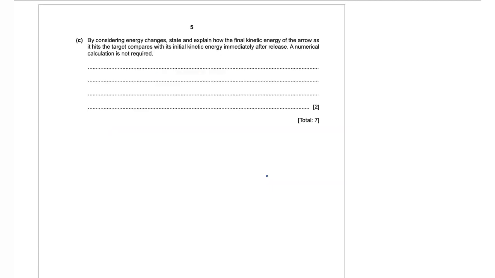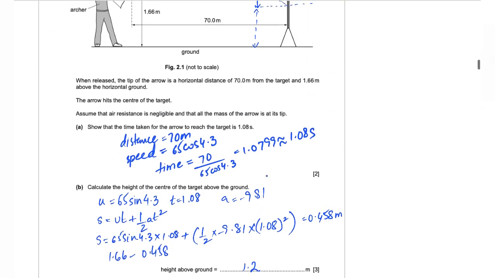Part C, by considering energy changes, state and explain how the final kinetic energy of the arrow as it hits the target compares with its initial kinetic energy immediately after release. A numerical calculation is not required.